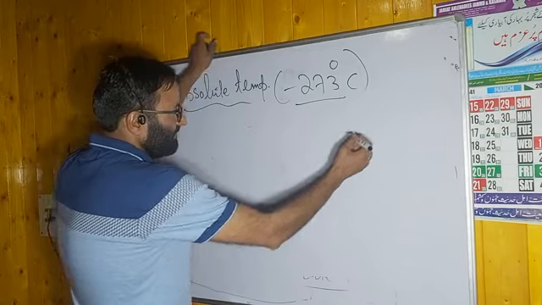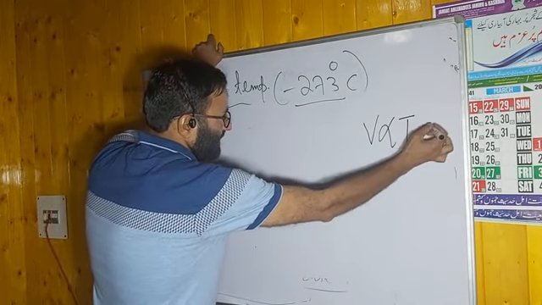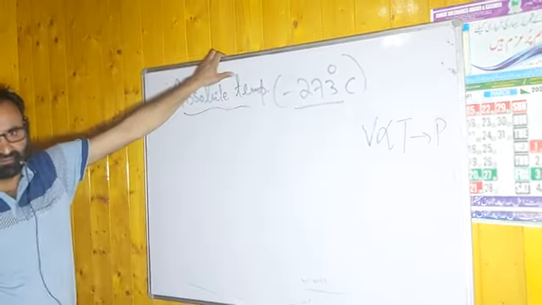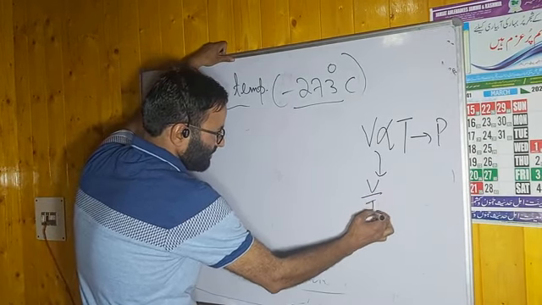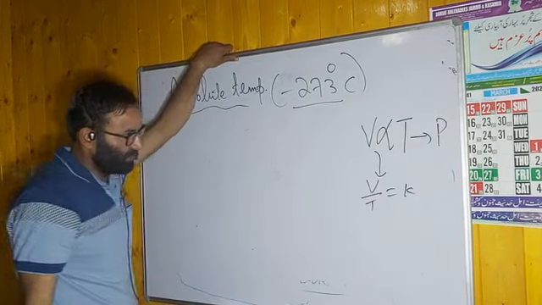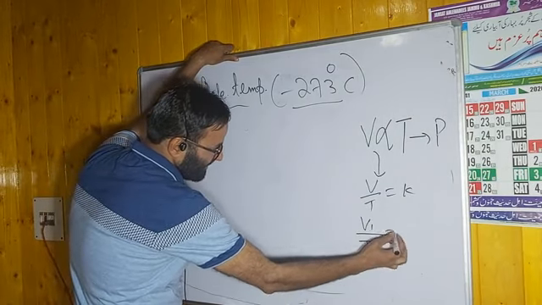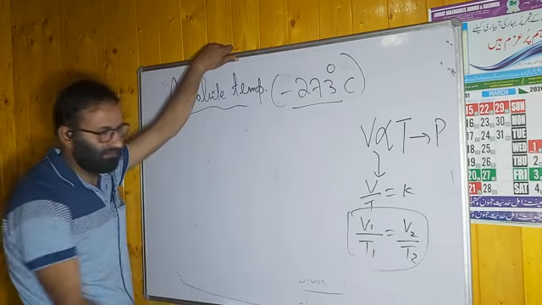The first one: volume of a gas is directly proportional to temperature, but you have to keep the pressure constant. This is statement number first. Then we discussed its mathematical form, V by T is equal to constant. You can check your notebook also. Then we derived another important equation, V1 by T1 is equal to V2 by T2. You have to remember it is statement number first.